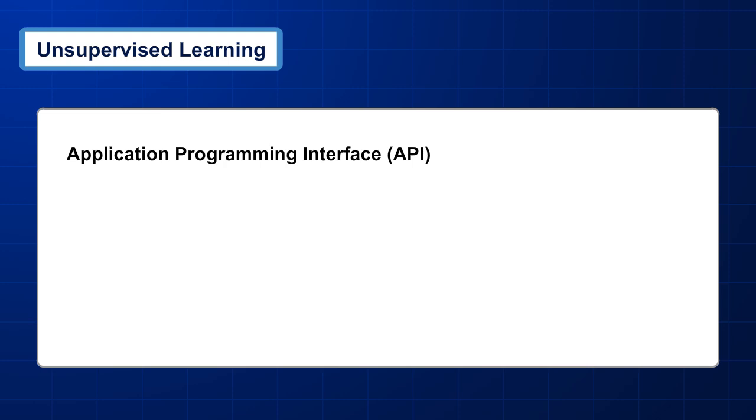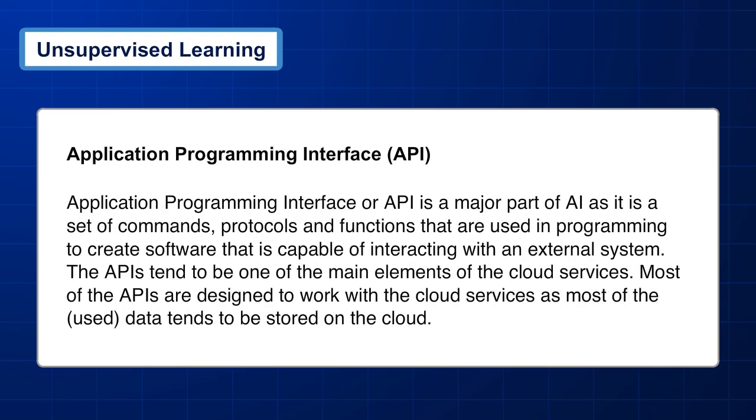Application Programming Interface (API). An Application Programming Interface, or API, is a major part of AI as it is a set of commands, protocols, and functions that are used in programming to create software that is capable of interacting with an external system. APIs tend to be one of the main elements of cloud services. Most APIs are designed to work with cloud services, as most of the data used tends to be stored on the cloud.